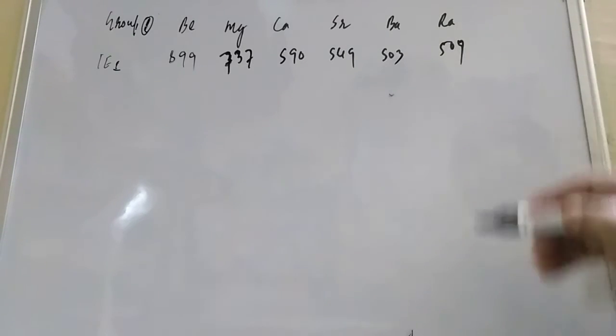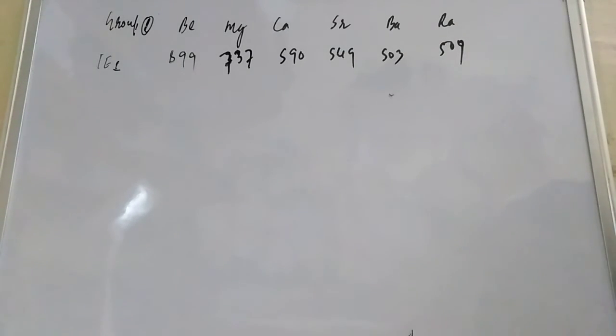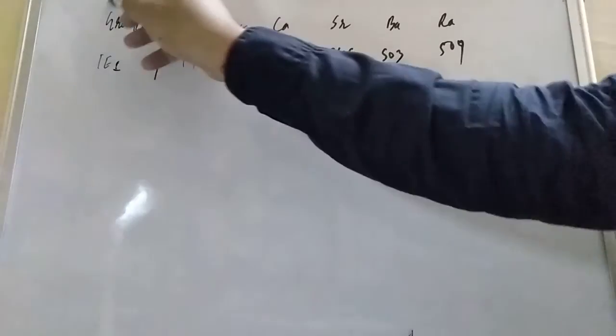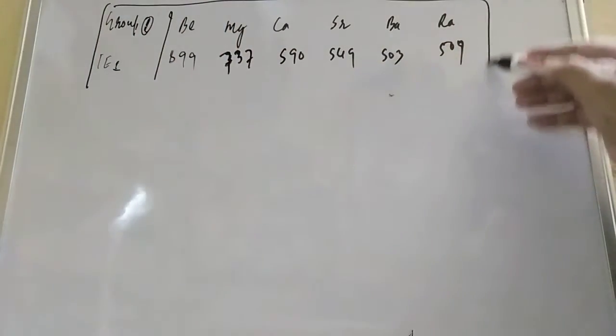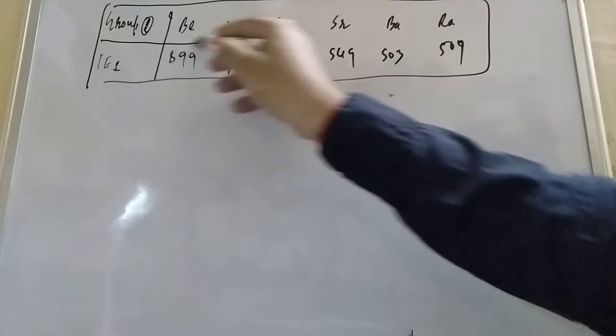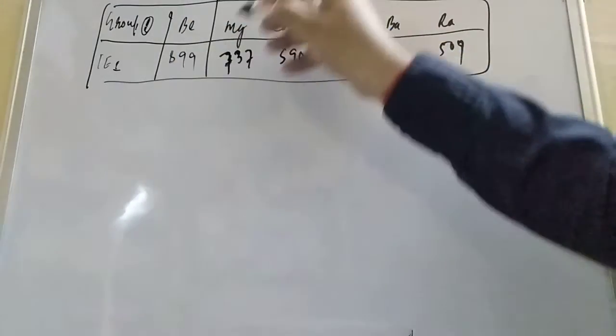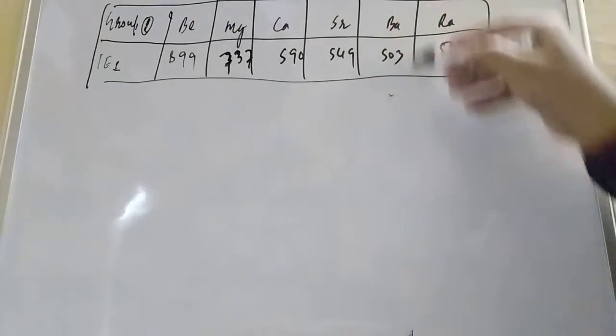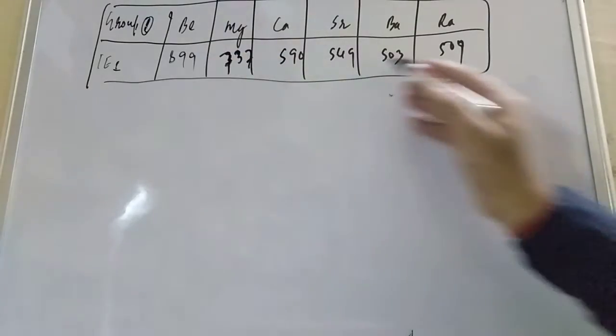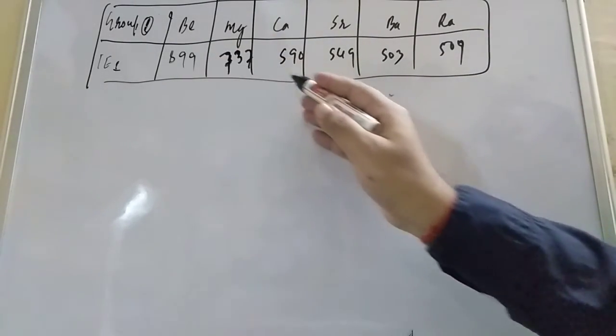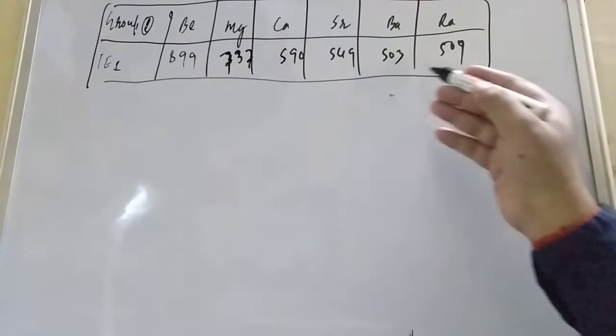Radium is a radioactive element. We will not consider this in your study, but here you see that when you are moving down the group, ionization enthalpy is decreasing: 899, 737, 590, 549.